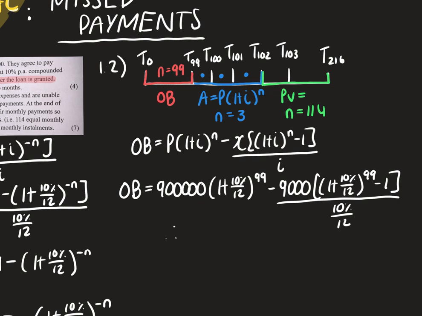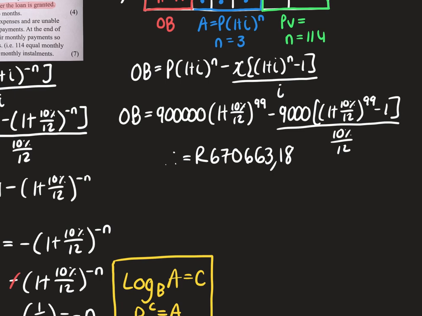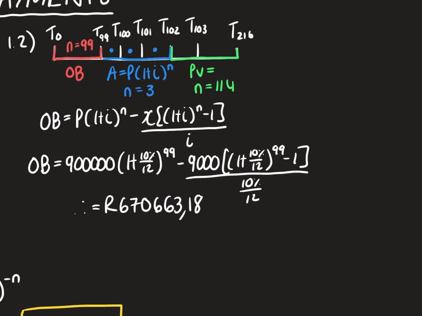Okay, so therefore, our outstanding balance for this question is going to be 670,663.18. Okay, fantastic. So that's our outstanding balance step. Let me just highlight that in red, outstanding balance step.